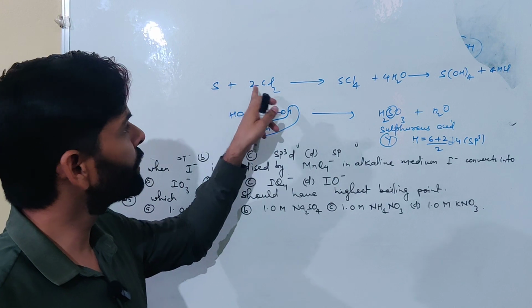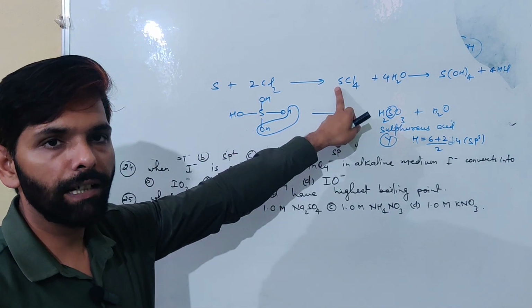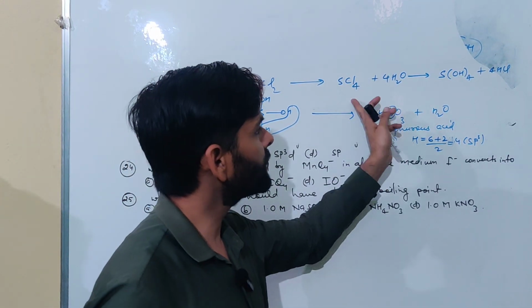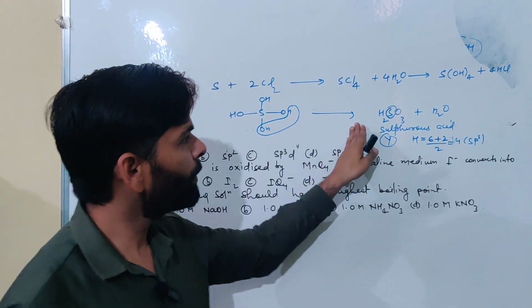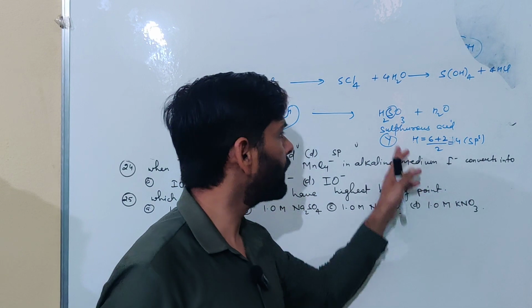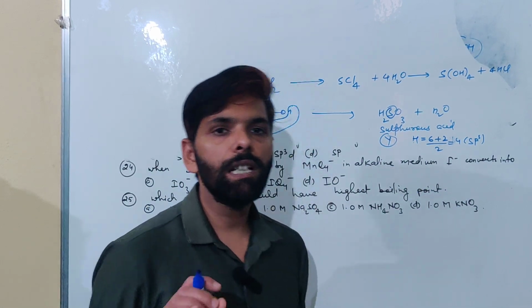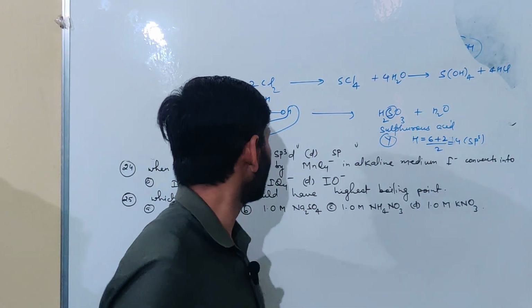So first in the 1:2 ratio reaction, we are getting SCl4. On hydrolysis this SCl4 is getting into S(OH)4, which is a very unstable compound, and it will ultimately get converted to sulfurous acid, where sulfur is in sp3 hybridization.